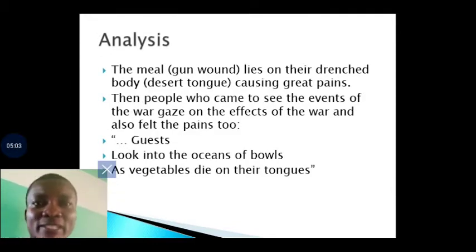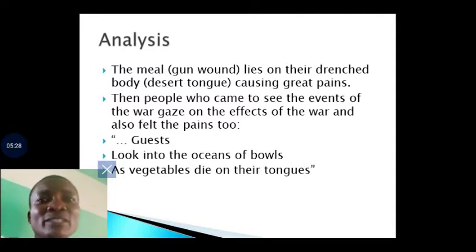So let's look at the synopsis of this poem. Let's see, what is the poem really talking about? The meal lies on their drenched body, causing great pains. Then people who came to see the events of the war gazed on the effects of the war and also felt the guns too. Look into oceans of bones as vegetable dies on their tongues.